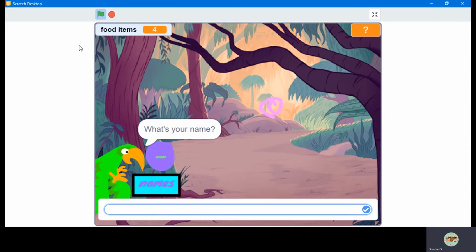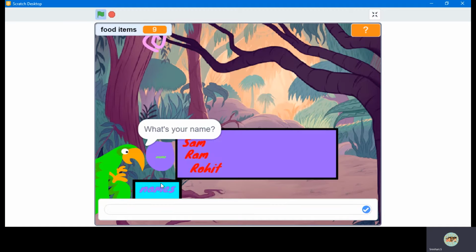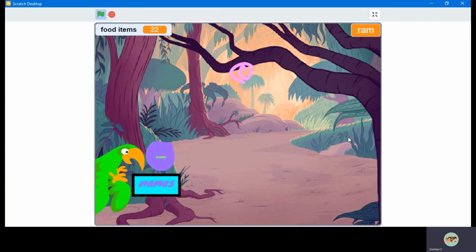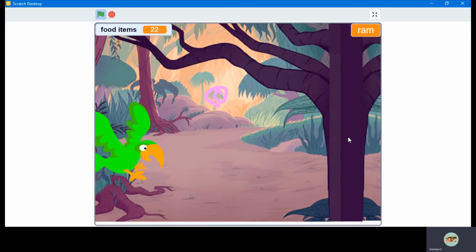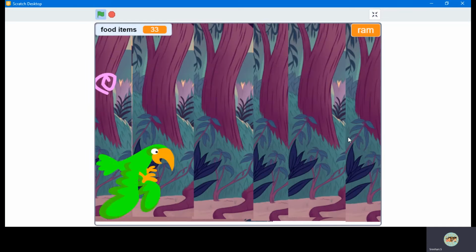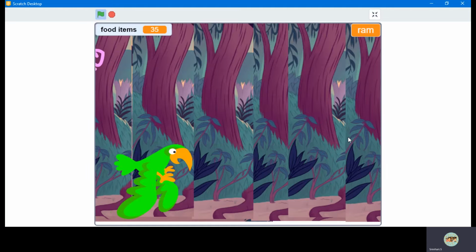So it is asking what is your name. We have to put the names from this names box: Sam, Ram, Rohit. I like Ram. So Ram, here the Ram is written. Now this is going. I need some food items, so I took 33 food items.